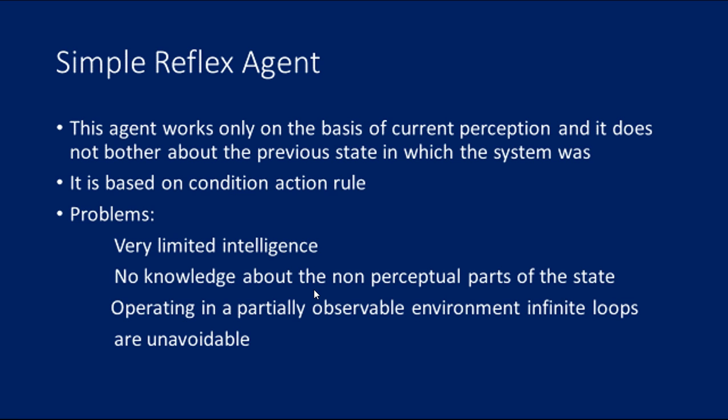So these are all about the simple reflex agent. It works on the basis of current perception and does not bother about the previous state of the system. It is based on condition action rule. If there is a condition, it will act. If there is no condition, it will not act. Another example operates on a condition and initiates an action. We said it works on condition action rule, so it operates on a condition, for example the floor is dirty,